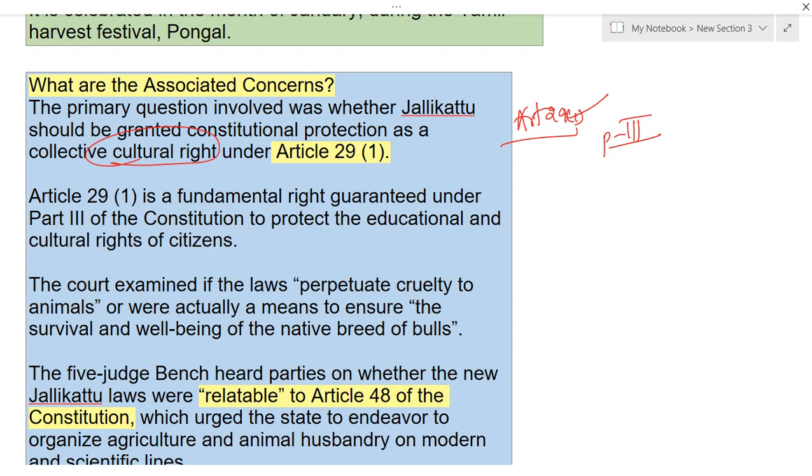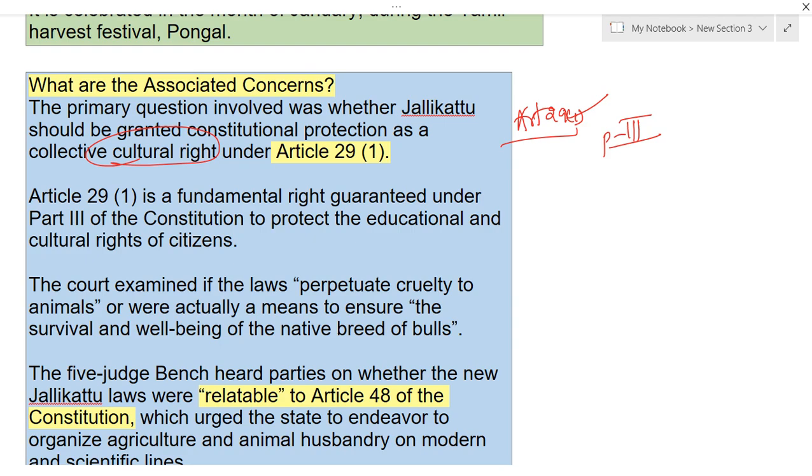So here, if you see, the court examined if the laws perpetuate cruelty to animals; they were actually means to ensure the survival and well-being of the native breed of bulls. If you see, Kambala and likewise in AP we also have rooster fights, etc. So they are violating the Wildlife Protection Act. But even now the states are saying that they are focusing on protecting their native breeds.